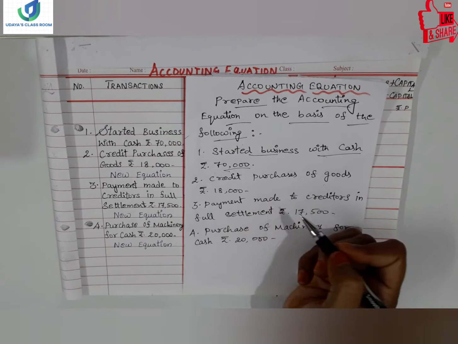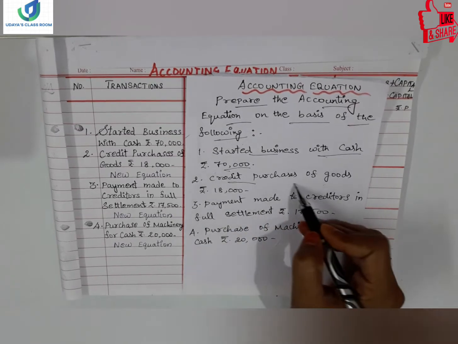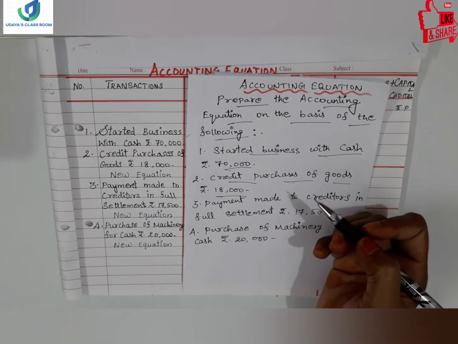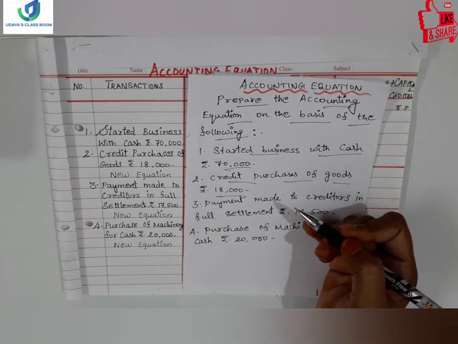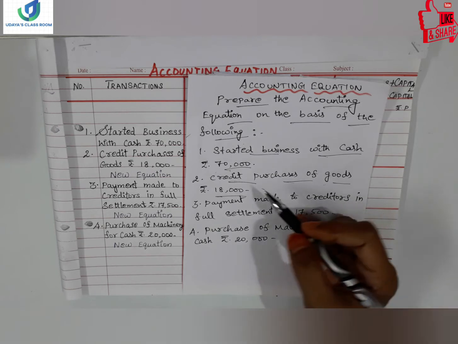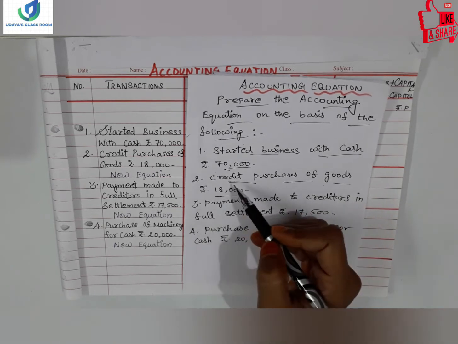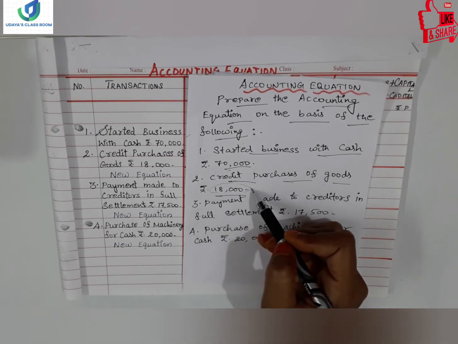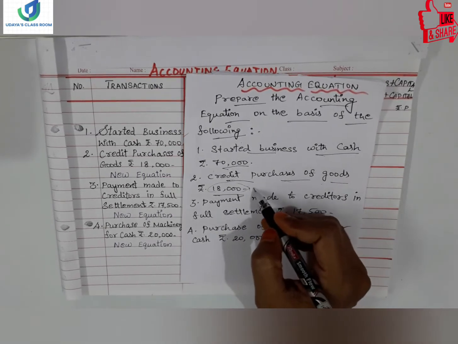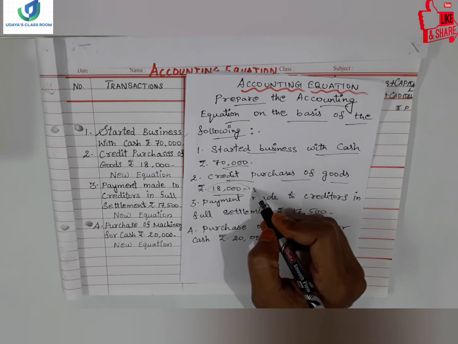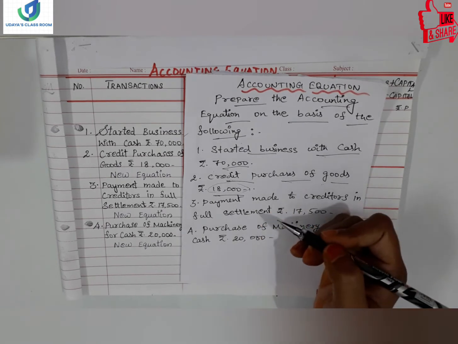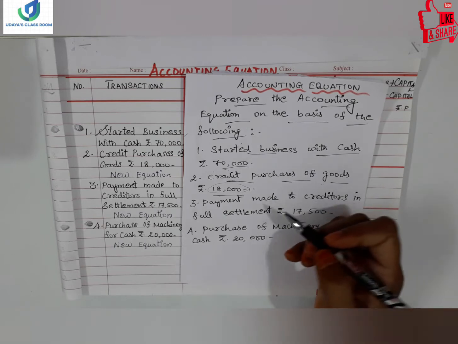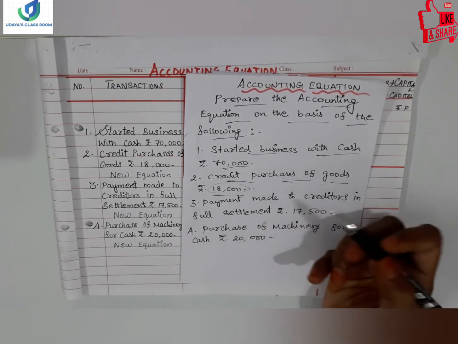Okay. And the next transaction is credit purchases of goods rupees 18,000, which means we would have purchased goods for our company. So we did not pay cash. So it is a credit purchase. So 18,000 we will be paying later, so it will become our liability. If we are not paying cash and buying something, it's our liability to repay it a little later, right? So it is a credit purchase and it is our liability.